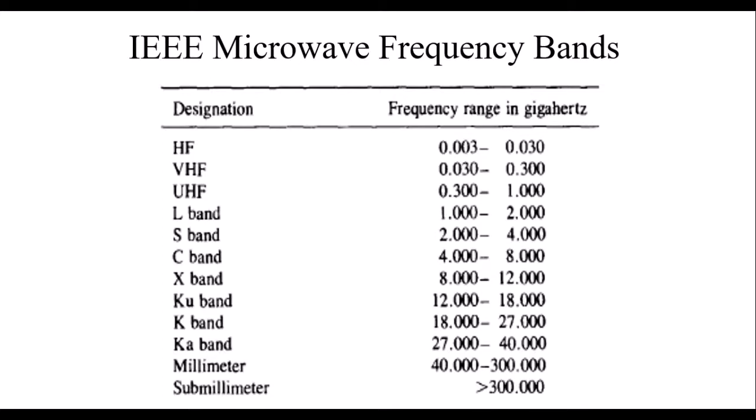For academic and research purposes, we are going to use X band frequency signals. The X band frequency range of microwave signals belongs to 8 GHz to 12 GHz, exactly 8.4 to 12.2 GHz.